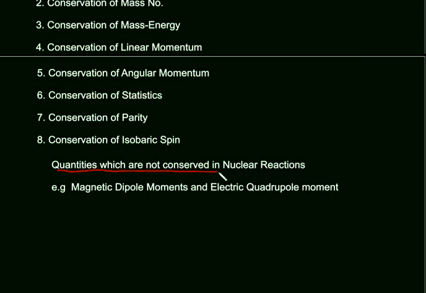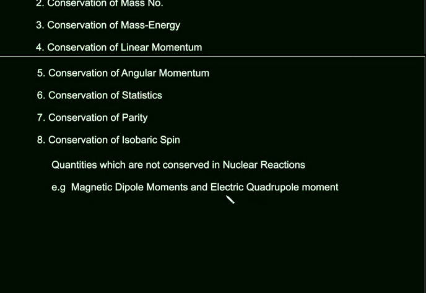Quantities which are not conserved in nuclear reactions. There are certain quantities which are not conserved in nuclear reactions, and one of them is magnetic dipole moment. Students, you know that in a nuclear reaction, proton converts to neutron and neutron converts to proton. And we know that proton and neutron have different magnetic dipole moments. Therefore, in a nuclear reaction, magnetic dipole moments are not conserved.